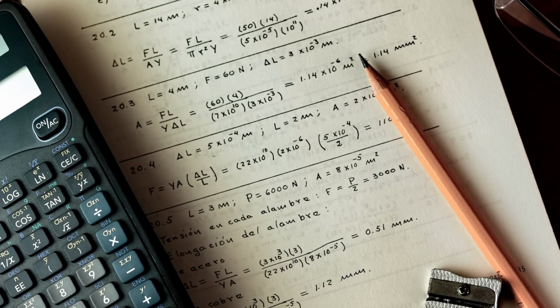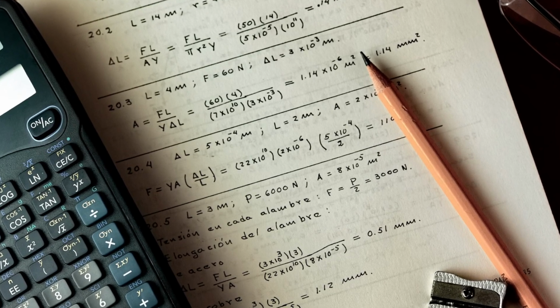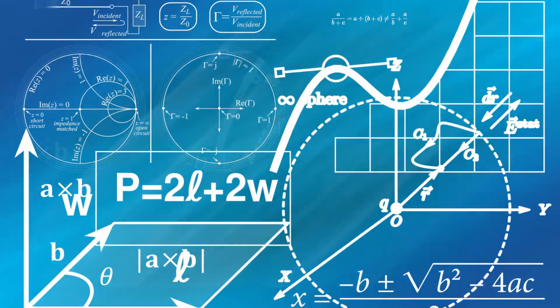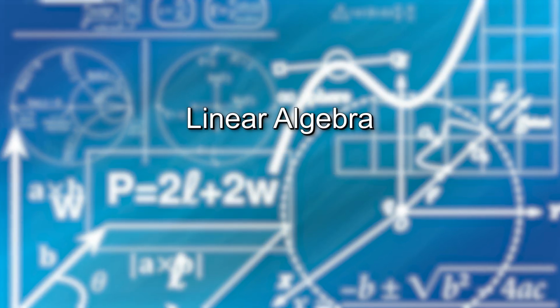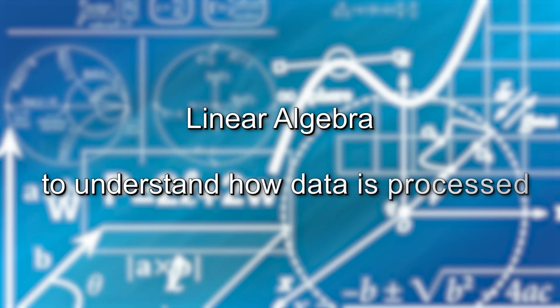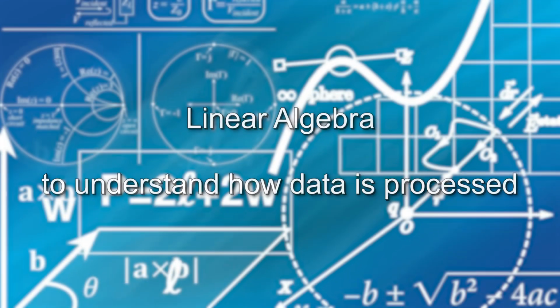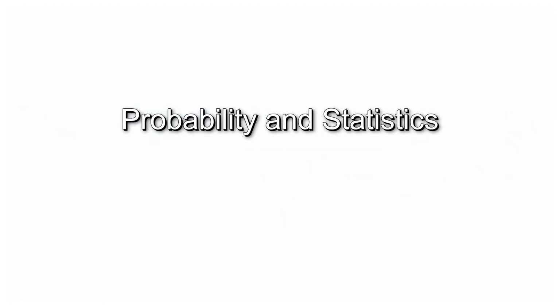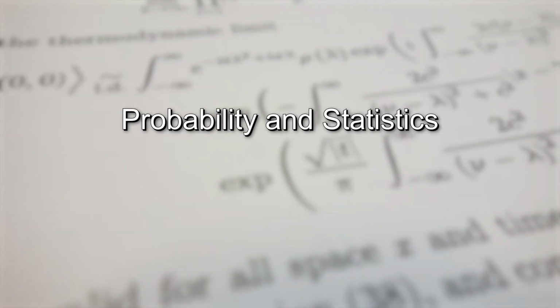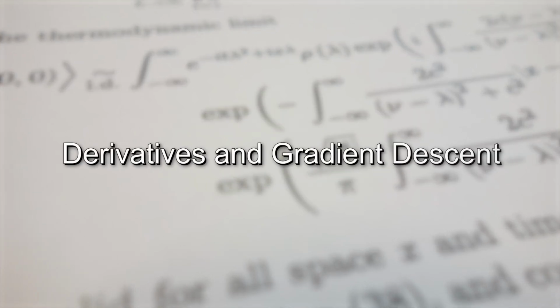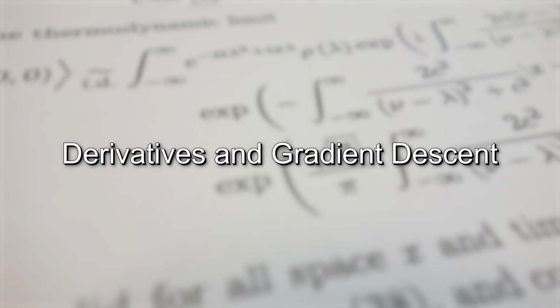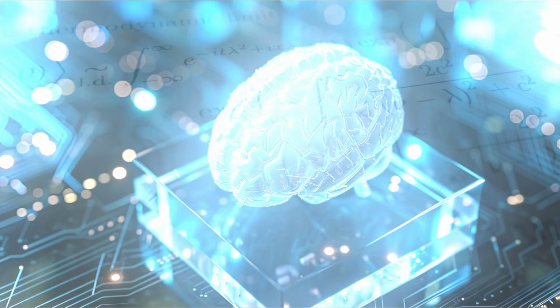Two, learning math and statistics. AI without some math is like driving without a steering wheel. But don't worry, you only need key concepts like linear algebra, matrices, and vectors to understand how data is processed. Probability and statistics, mean, standard deviation, and distributions for data modeling.